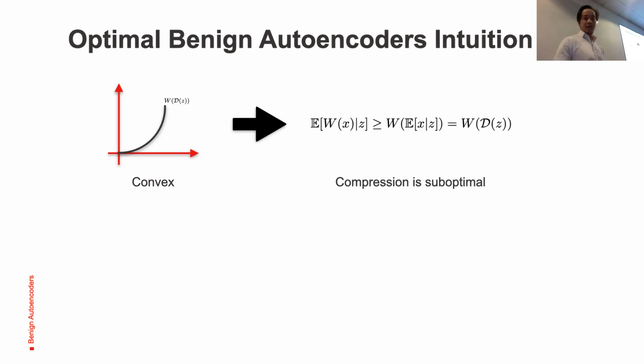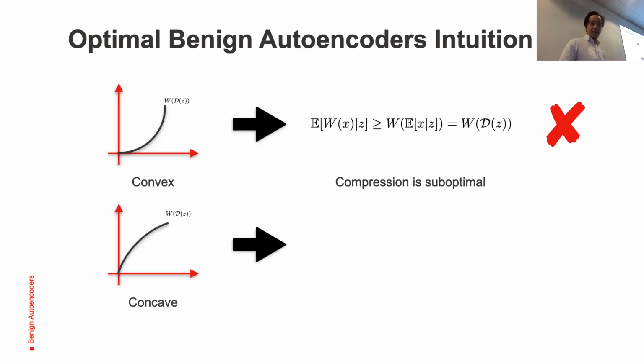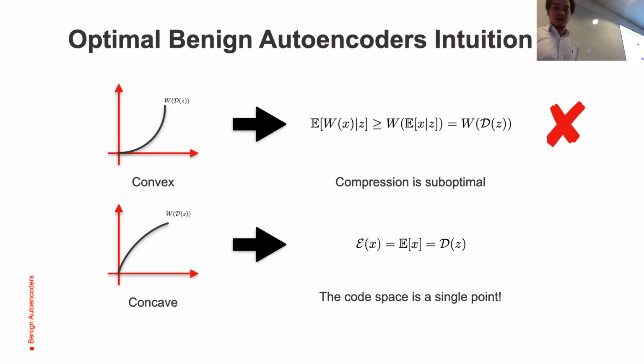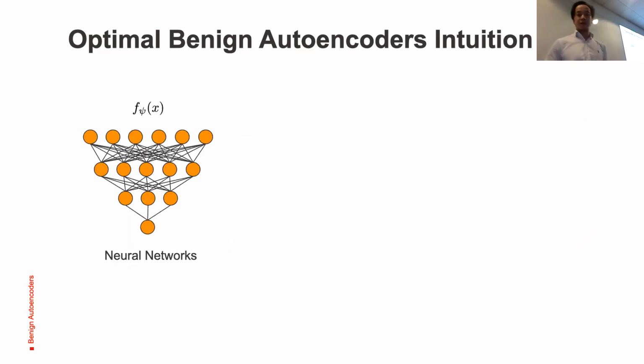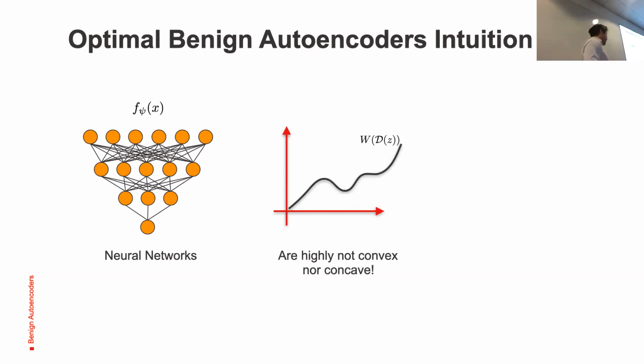As we can see, on the left-hand side of the inequality, we have the expected value of Wx. And on the right side, we have W evaluated after the compression. So the compression is always suboptimal if the W function is convex, whereas if it is concave, then the code space will be a single point and compression will always be optimal. But we know that neural network loss functions are highly non-convex and non-concave.